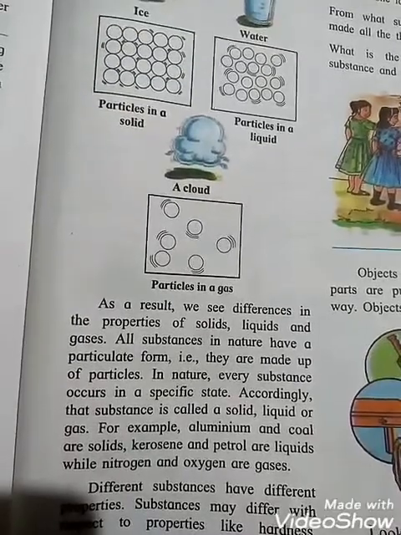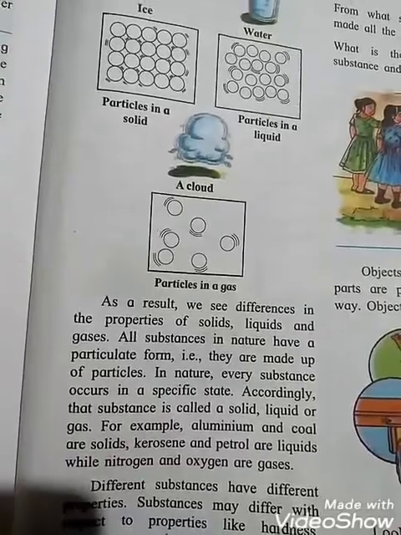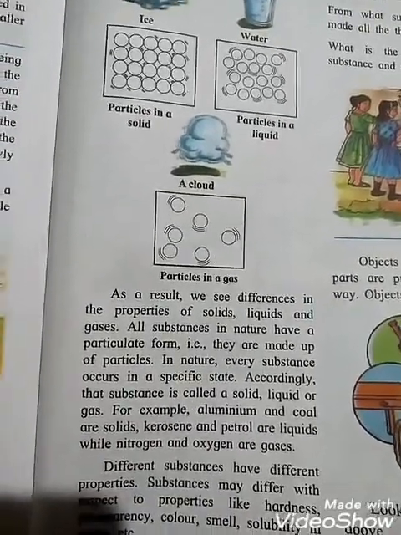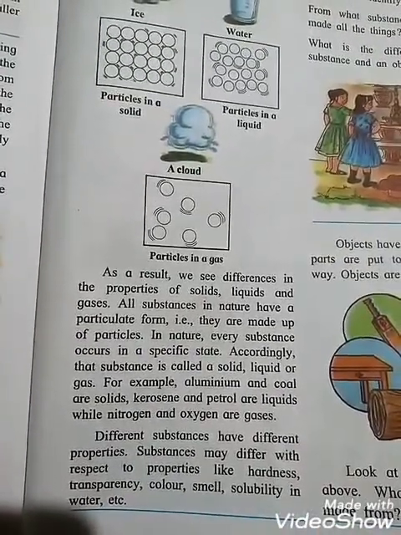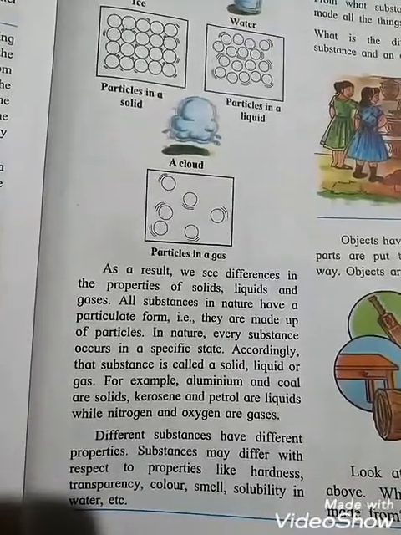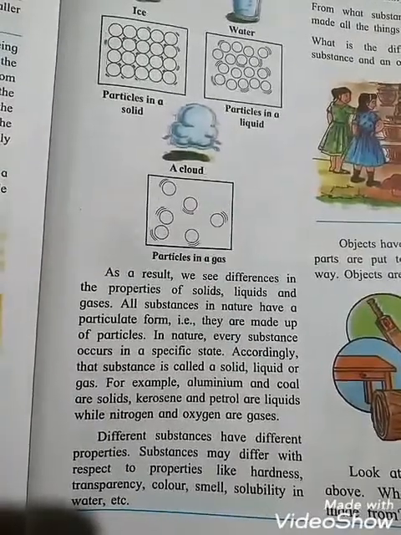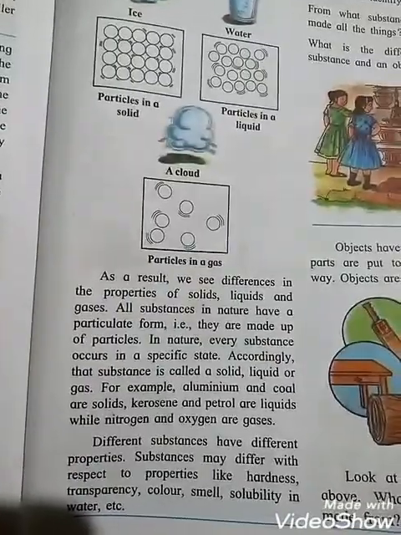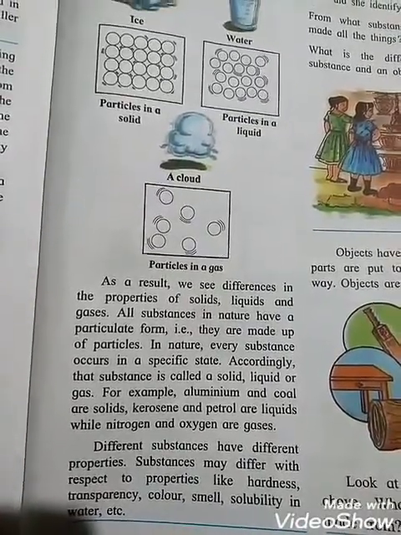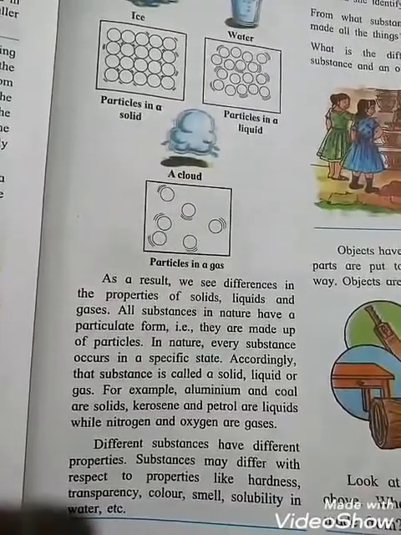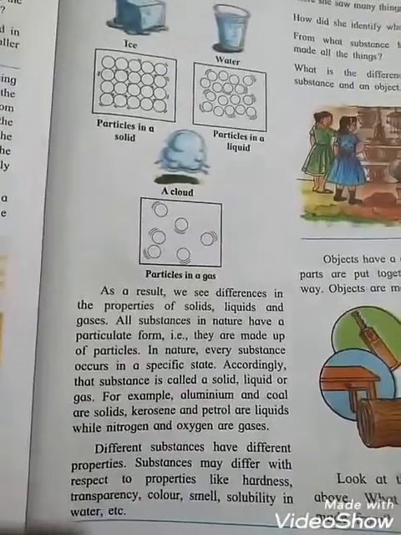See students, very good examples are shown here. Aluminium and coal are solids, kerosene and petrol are liquid, while nitrogen and oxygen are in gaseous form. Different substances have different properties. Substances may differ with respect to properties like hardness, transparency, color, smell, solubility in water, etc.